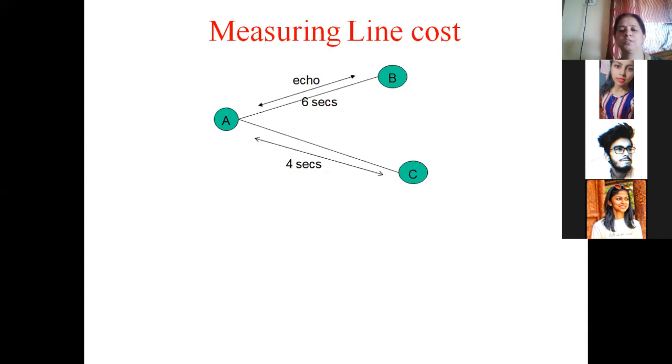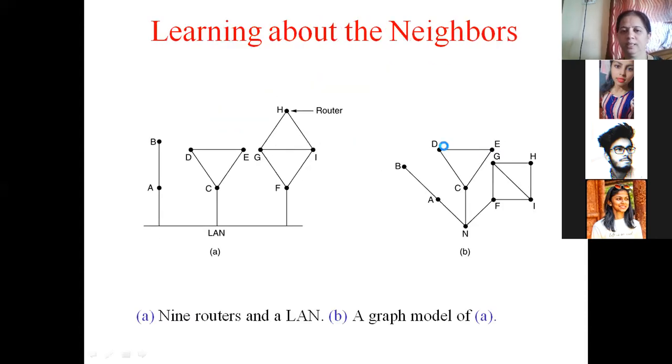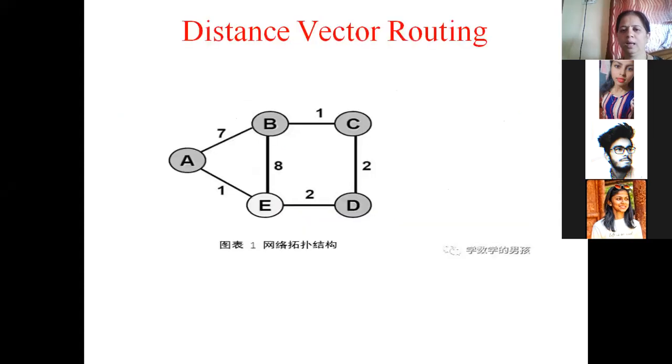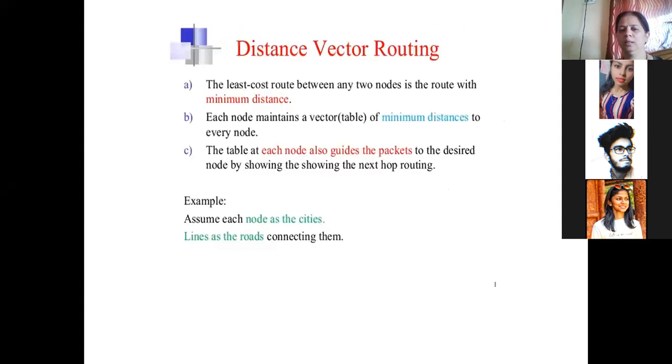Now, first of all, enter your attendance in the chat box. And if you have any questions, you can ask me. Do you have any doubts in the previous one or even in this one? We learned distance vector routing and we also learned link state routing.